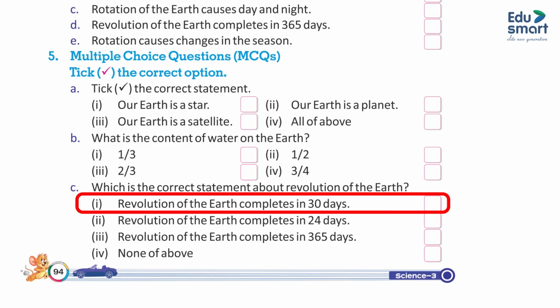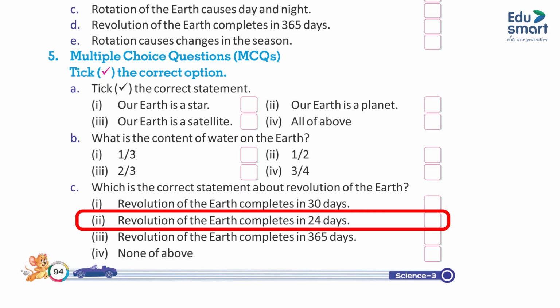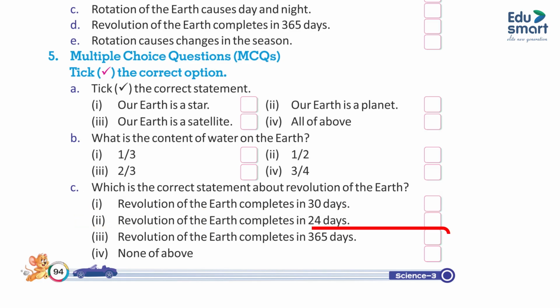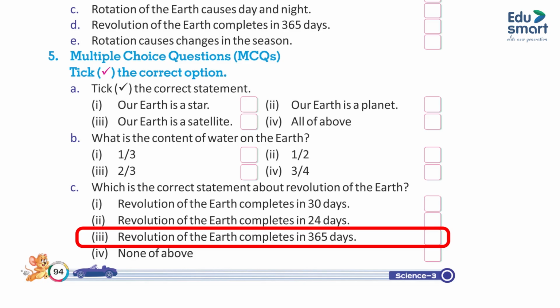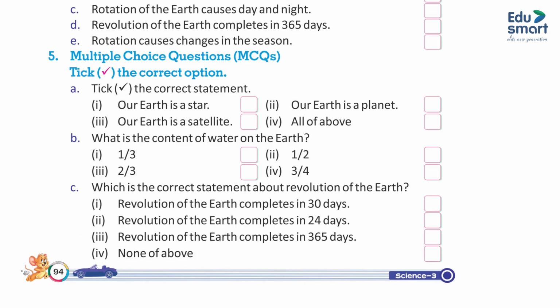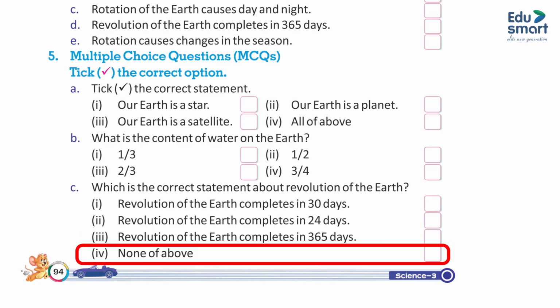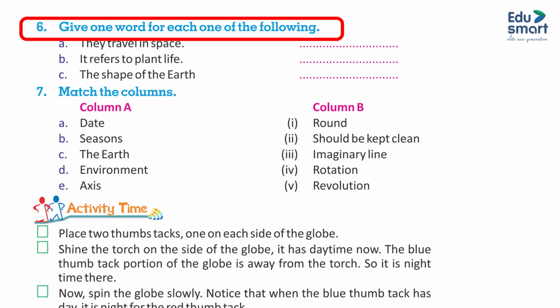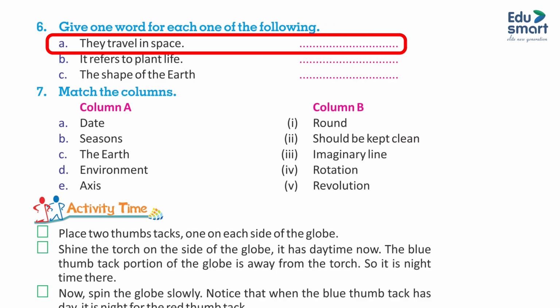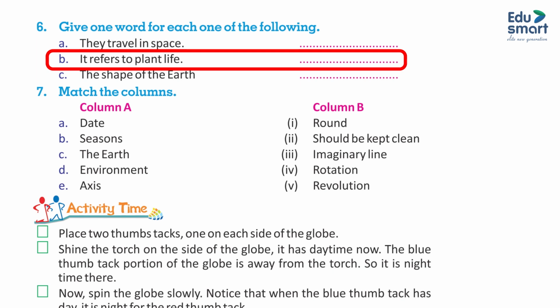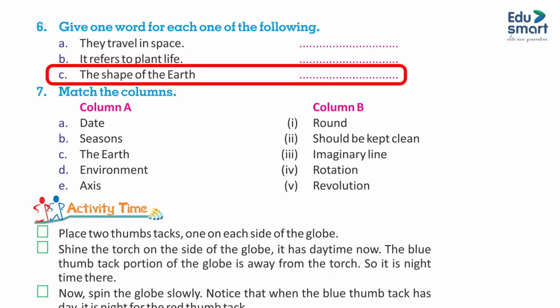1. Revolution of the earth completes in 30 days. 2. Revolution of the earth completes in 24 days. 3. Revolution of the earth completes in 365 days. 4. None of the above. 6. Give one word for each one of the following. A. They travel in space. B. It refers to plant life. C. The shape of the earth.